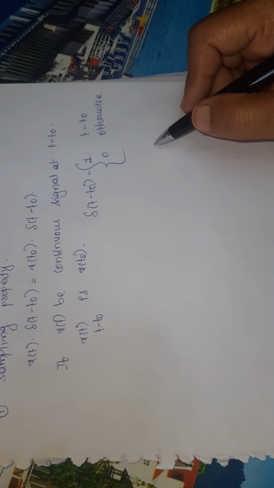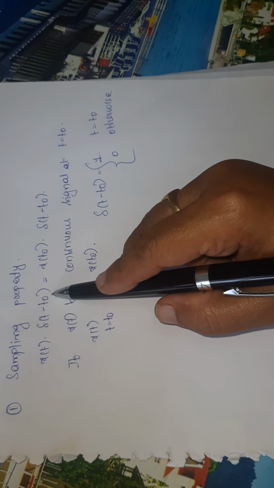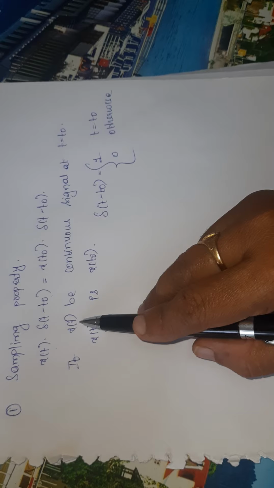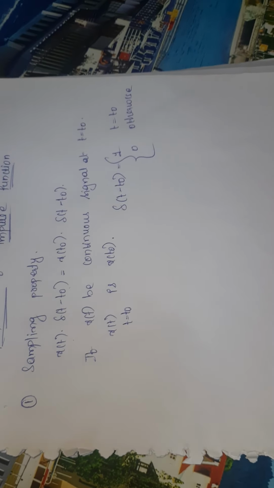So if I multiply these two, we already know that x of t is a continuous signal.